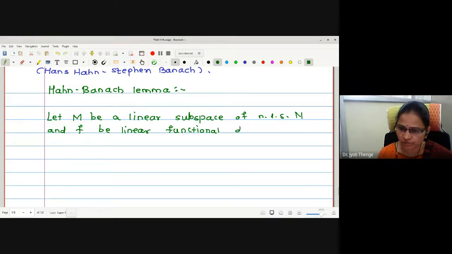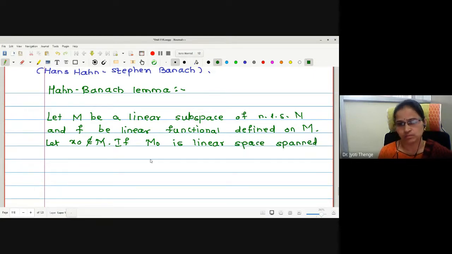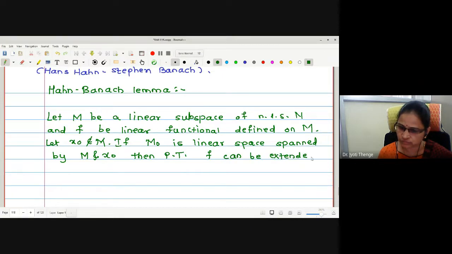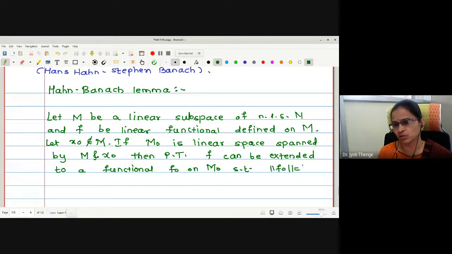Let f be a functional defined on M. Let x naught be an element not in M. If M naught is the linear space spanned by M and x naught, then prove that f can be extended to a functional f naught on M naught such that norm of f naught is equal to norm of f.